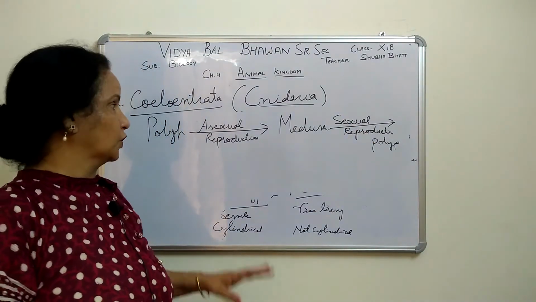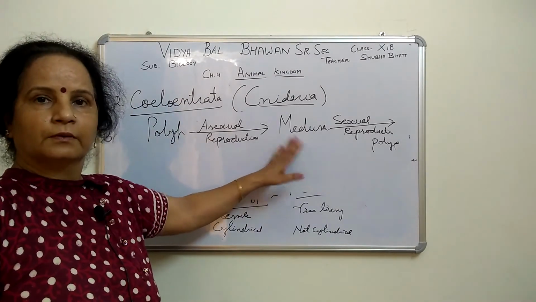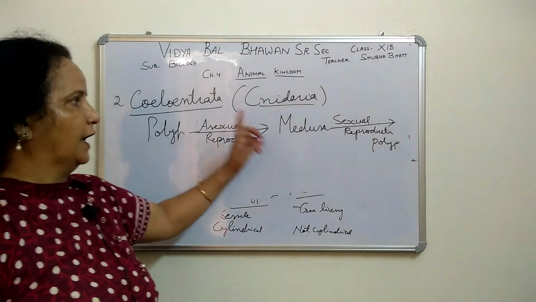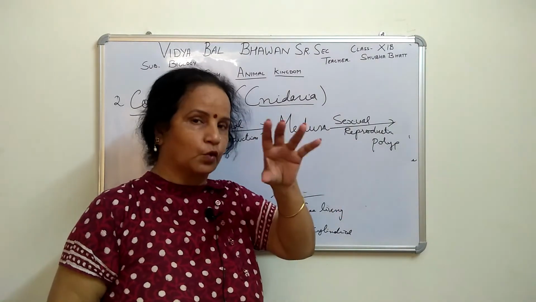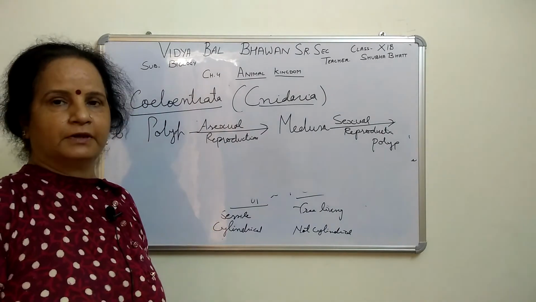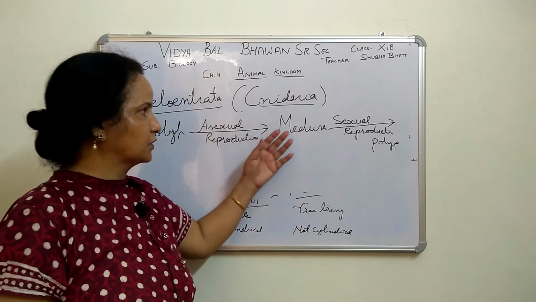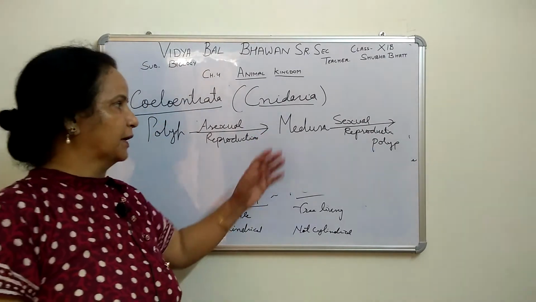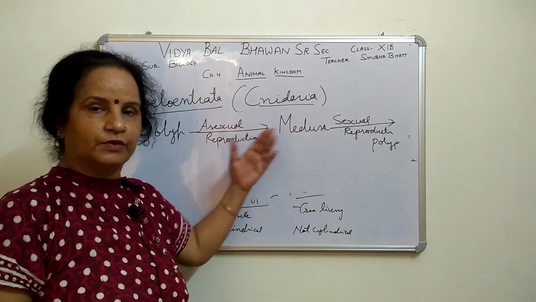Right? So you can learn this in code words: PM asexual and MP sexual reproduction. You can make code words for that and easily learn PM and MP. PM means from polyp to medusa, and MP means medusa to polyp. Right? So these are the important points of this Coelenterata group.